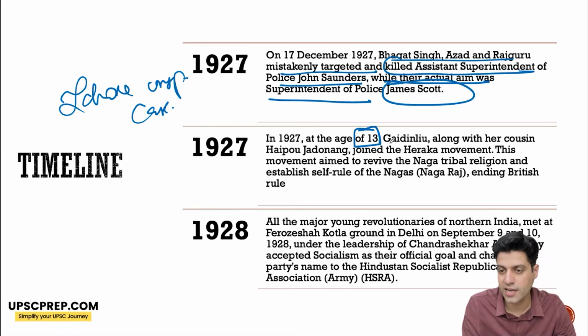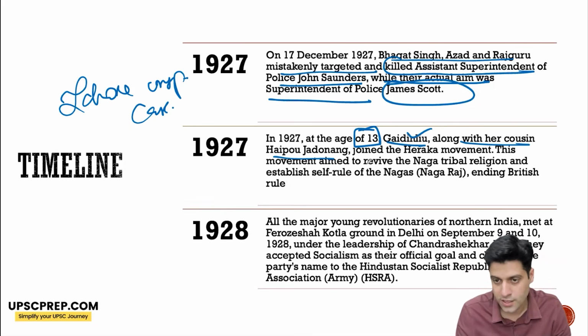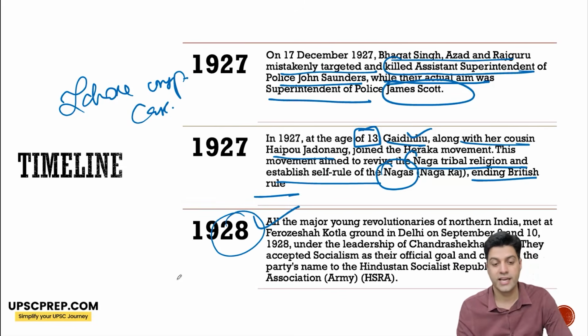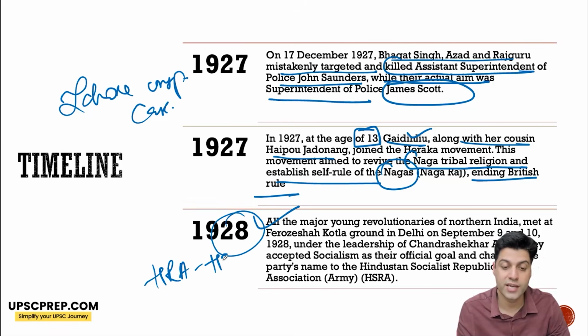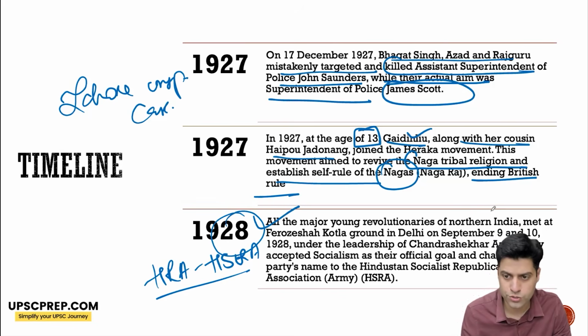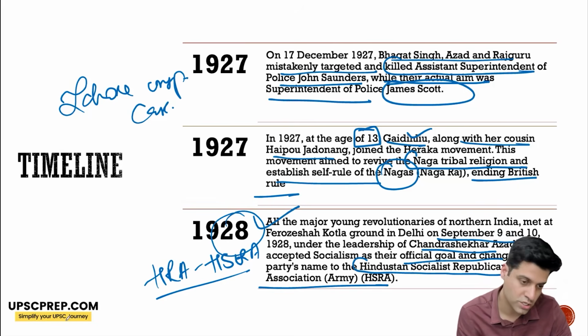1927, at the age of 13, Rani Gaidinliu, along with her cousin Haipou Jadonang, joined the Heraka movement. This movement was to revive the Naga tribal religion and establish self-rule of the Nagas, ending British rule. 1928, now the HRA is redesignated as HSRA. Okay, so the Feroz Shah Kotla ruins, September 9 and 10, under the leadership of Chandrasekhar Azad. Socialism is accepted as the official objective goal of the HRA and it was redesignated as the Hindustan Socialist Republican Association or Army.